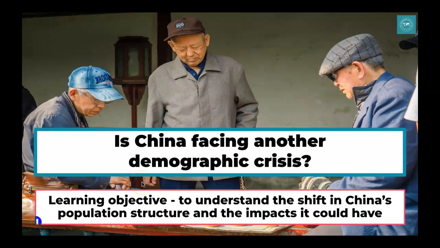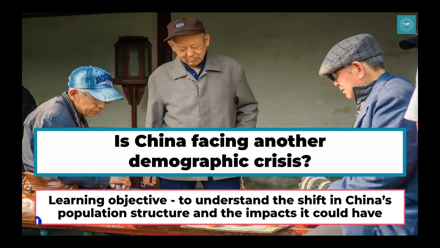Hello geographers, and welcome to another lesson in the Changing China unit. In this lesson we're going to aim to answer this question: is China facing another demographic crisis? Now the word demographic comes from the word demography, which is the study of population. So in other words, we're asking whether China is facing a population issue.